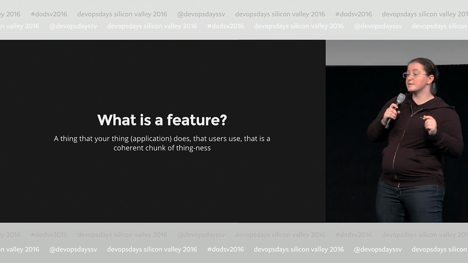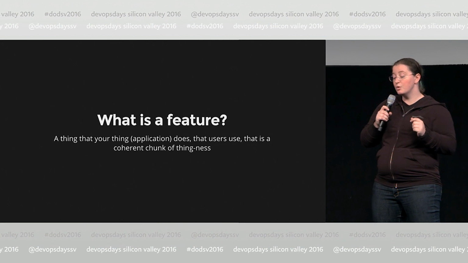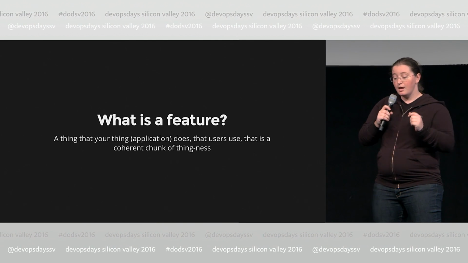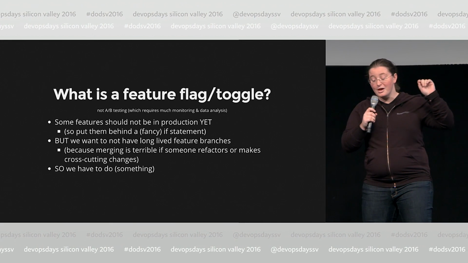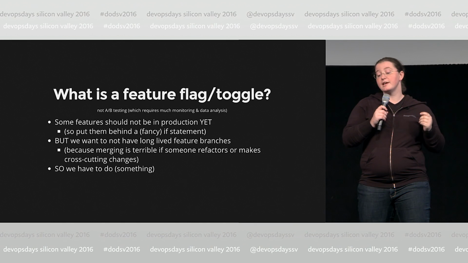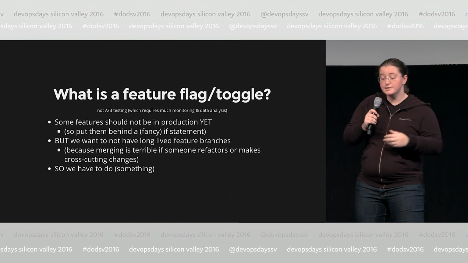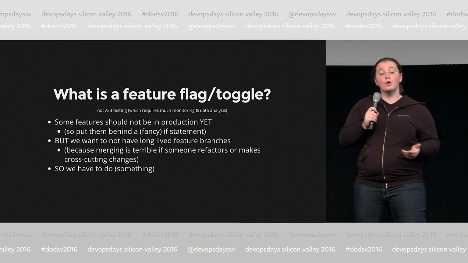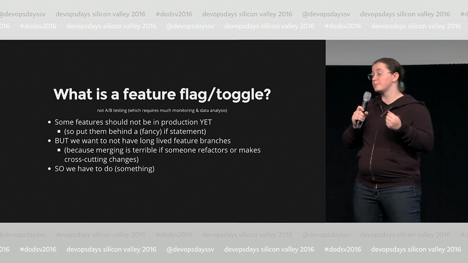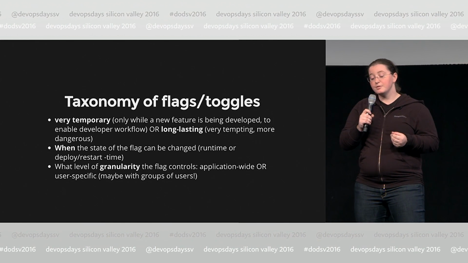But more importantly is how you avoid deploying the ones that you don't want to deploy. Who here has deployed a feature they didn't want to deploy? Anybody? Some features should not be in production yet because they are not done or for other reasons. Mostly, you put them behind a fancy if statement, or you could have a long-lived feature branch and make your developers sad and unable to do any refactoring.